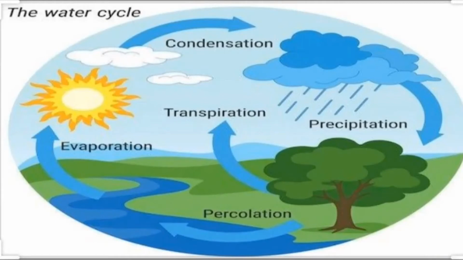When the clouds become heavier, the water will precipitate down as rain. And this water finally will percolate under the surface of earth. So this is the water cycle. All these steps are involved in the hydrological or water cycle. This is a very important cycle. As we know, water is very important for all the living things to remain alive.